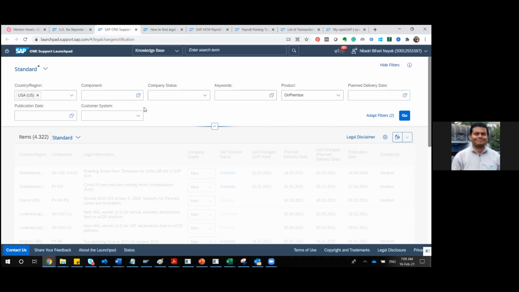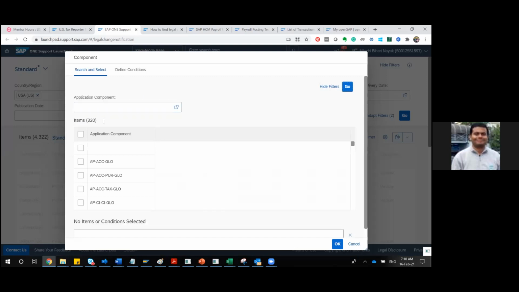Okay, for that you have to know the components also. What is a component? A component means your module. So you're specific to your payroll module, and in payroll there are also many components; it can be posting, it can be taxation, it can be related to BSI. So how will we know that? I'll just navigate to that application component. In this application component, if you can see, there are some 320 components or items. So how to know what is specific to my payroll?